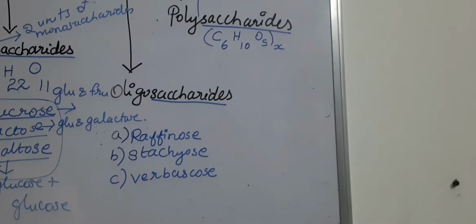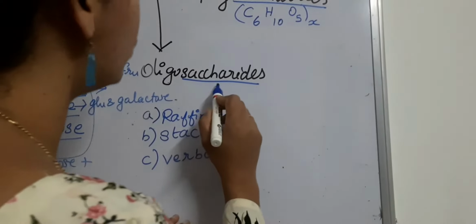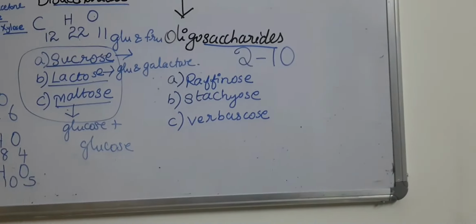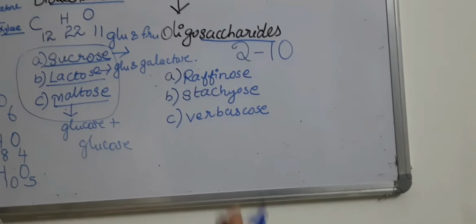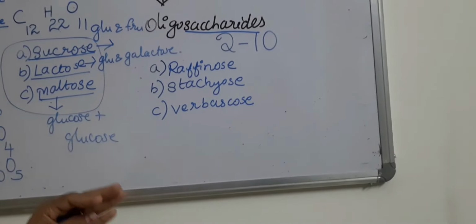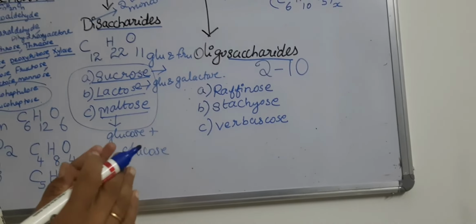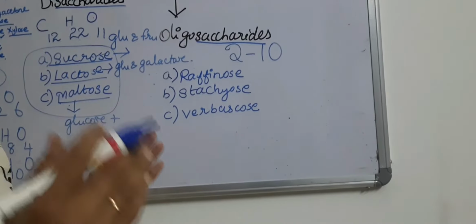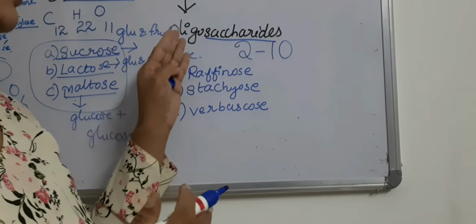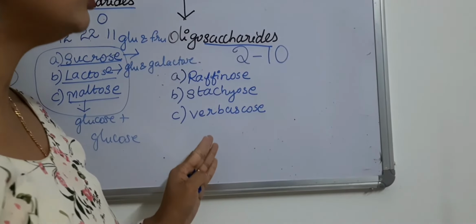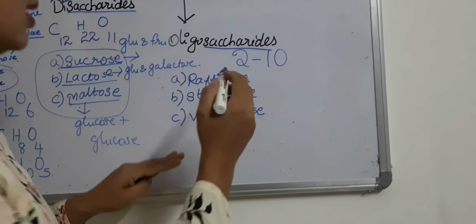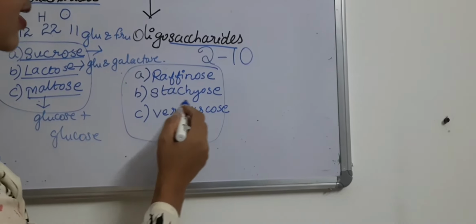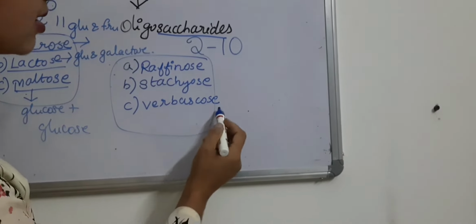Moving to the next one, oligosaccharides. What is the meaning of oligosaccharide? It contains 2 to 10 monosaccharides. If the sugar has a combination of 2 to 10 monosaccharides, we categorize it under oligosaccharides. The examples are raffinose, stachyose, verbascose.